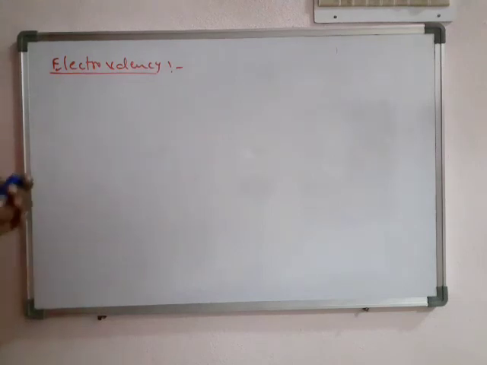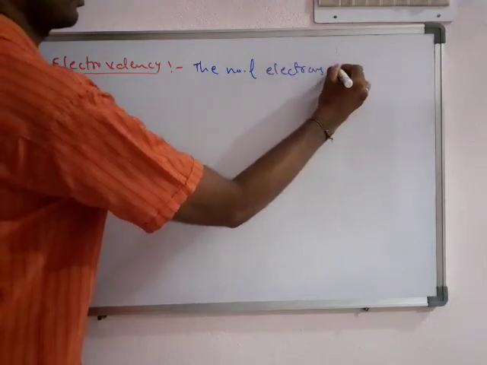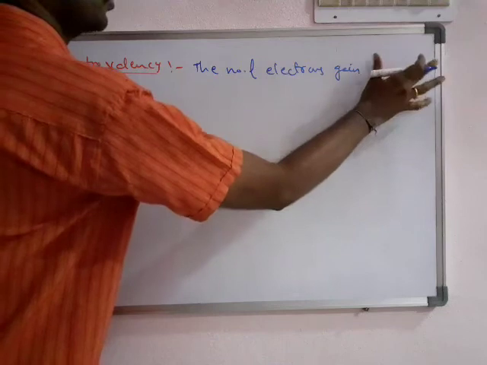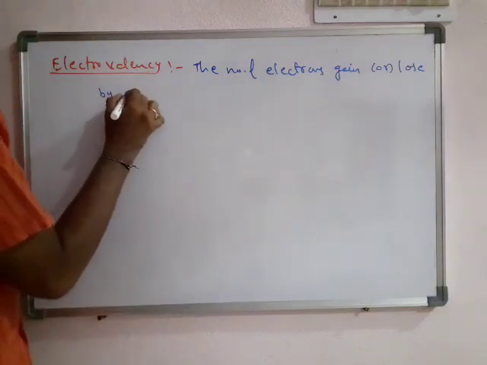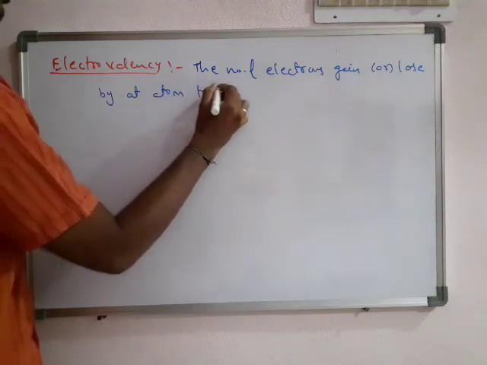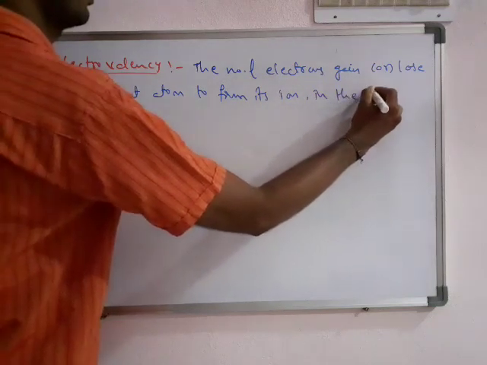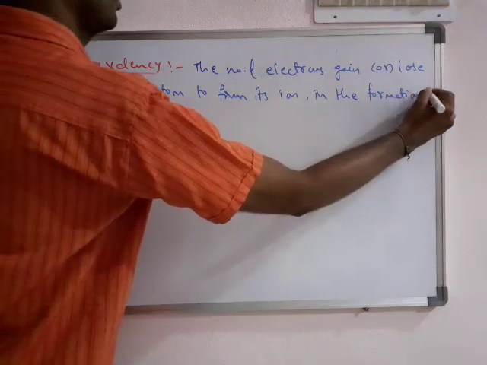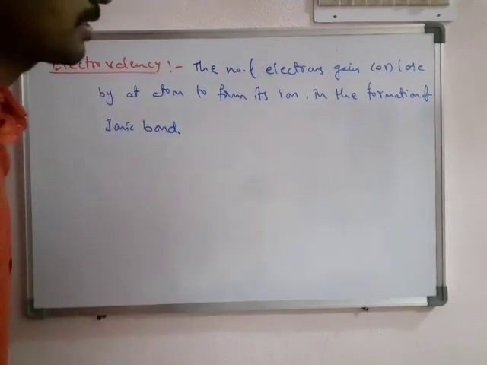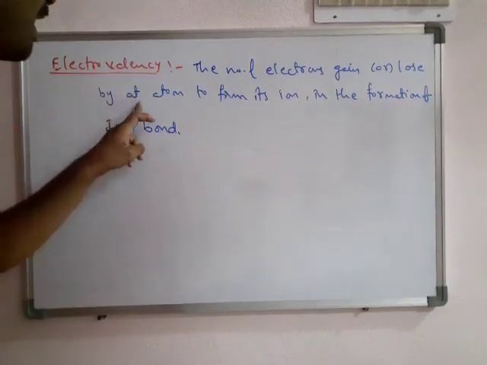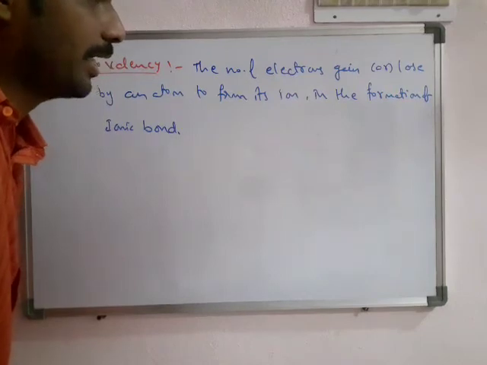It is equal to the number of electrons gained or lost by an atom to form its ion in the formation of ionic bond.